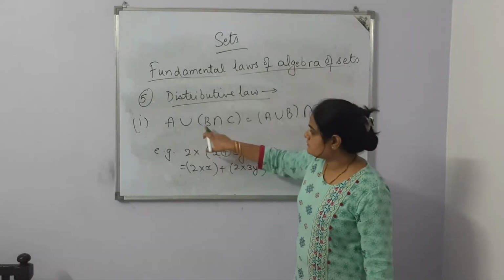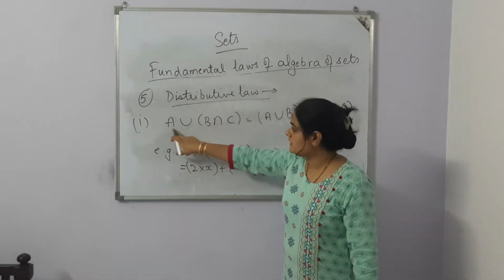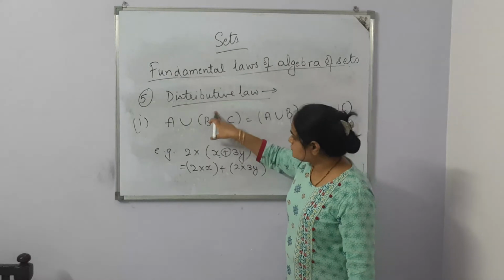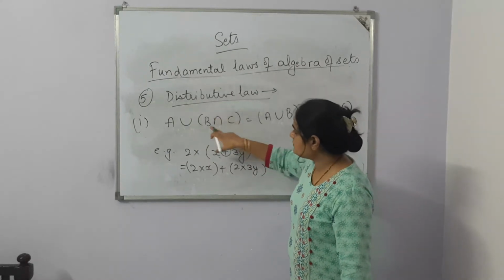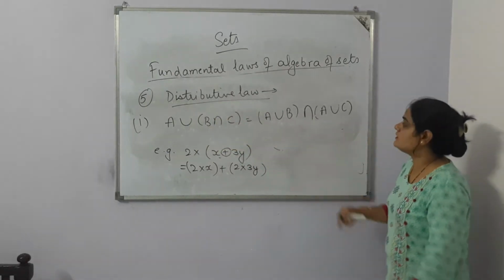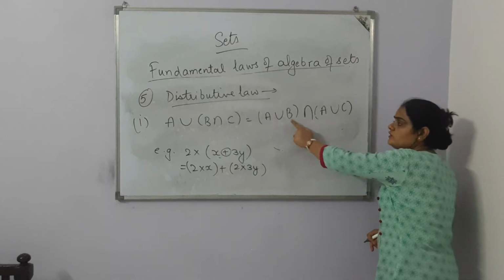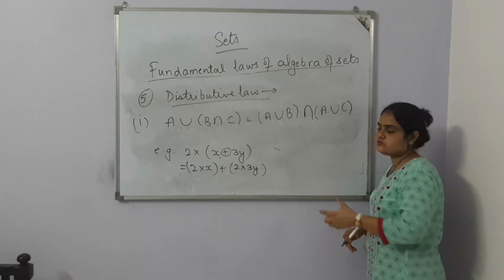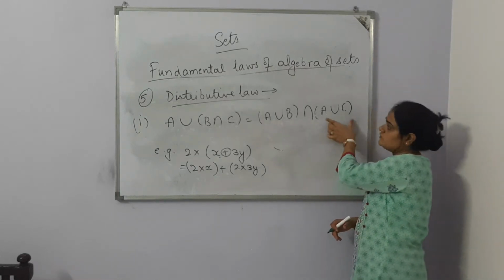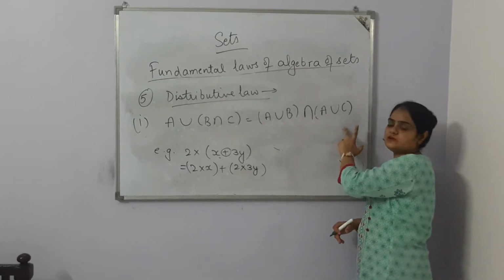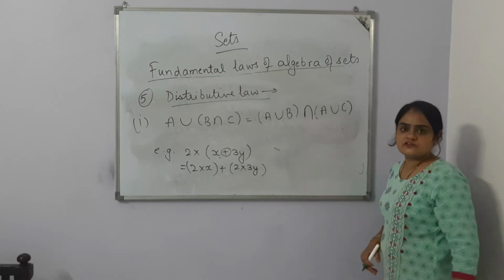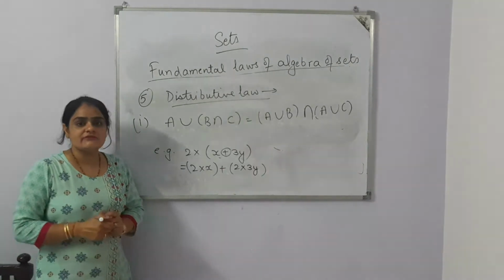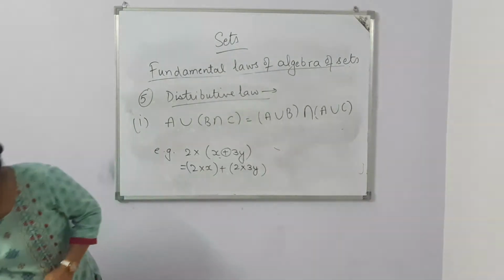Here A is related with B with union symbol. Here A is related with C with union sign. And the in between symbol between B and C is intersection. So we apply intersection here: A union B intersection A union C. Of course, whenever the questions come, first of all we'll solve this bracket, and after that we'll get two sets and we take intersection of these two sets. So BODMAS rule is applicable everywhere, don't forget it.